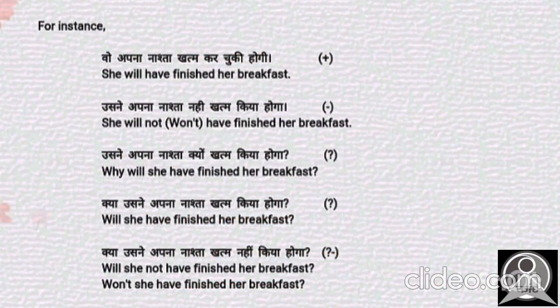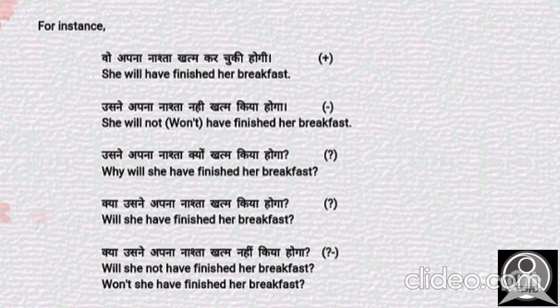Now let's have some examples. वो अपना नाश्ता ख़त्म कर चुकी होगी. So, she will have finished her breakfast. For the negative one, उसने अपना नाश्ता नहीं किया होगा. She will not, or won't, have finished her breakfast. For the interrogative part, उसने अपना नाश्ता क्यों ख़त्म किया होगा. Why will she have finished her breakfast? Question mark. This is the WH one, so here we are going to get an explanation, the reason.